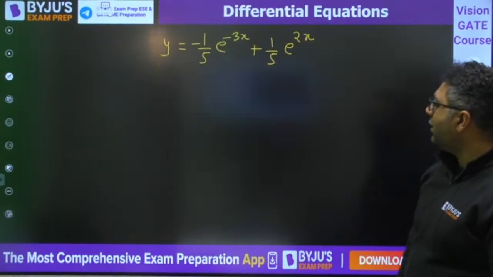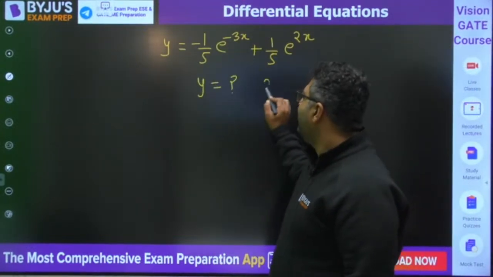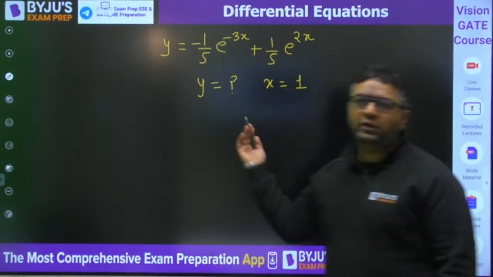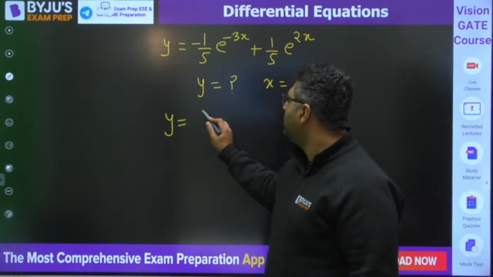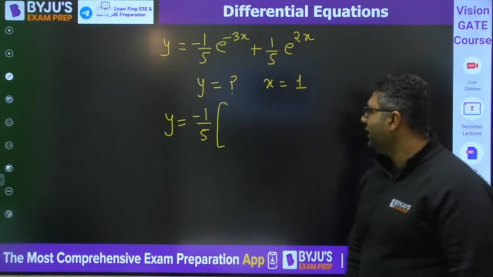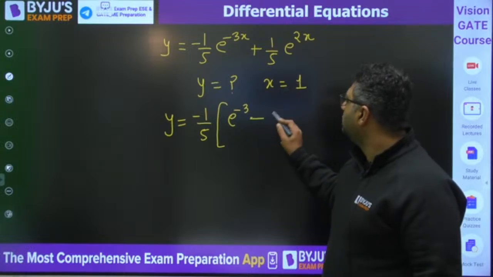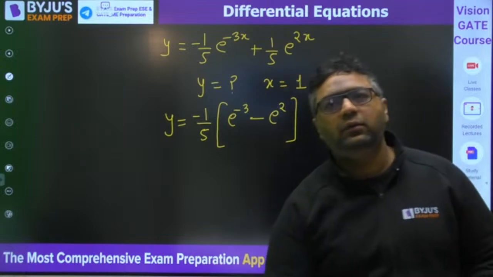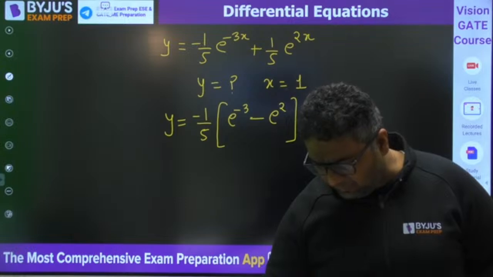And they are asking what is the value of y when x is equal to 1. I feel you can put in the value and get it. Let us take 1 by 5 common and put x equal to 1. Is it clear? Very good. Everybody is clear about this? Please tell me, then we are moving further.